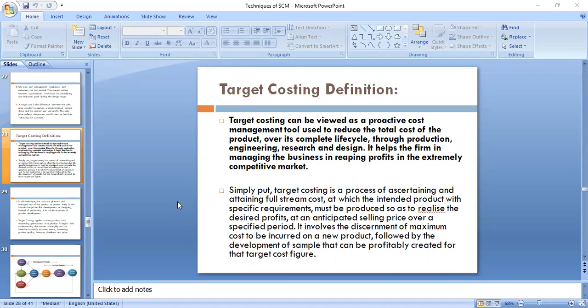If you put it into simple words, target costing is a process of ascertaining and attaining the full stream cost at which the intended product with the specific requirements must be produced so as to realize the desired profits at an anticipated selling price over a specific period, and it involves the determination of the maximum cost to be incurred on a new product, followed by development of a sample that can be profitably created for that target cost figure. Right?